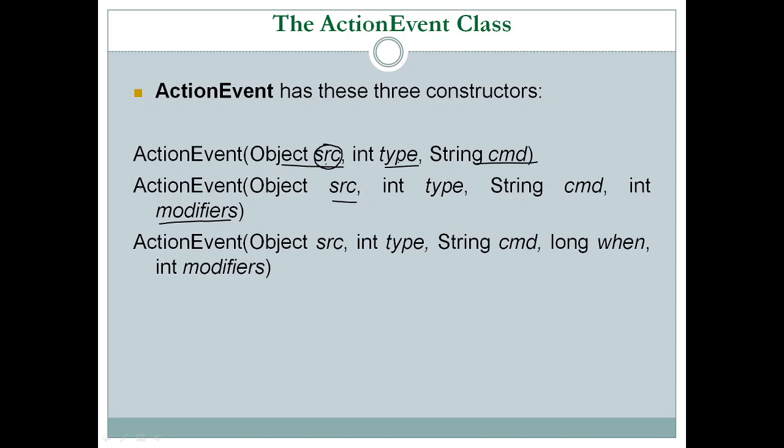Then we have a constructor which takes source, type, command and one more argument, that is when that particular event has occurred. That is, the time of an event can also be sent to the constructor while creating an object of ActionEvent by using the third constructor. Again, even this takes modifiers as one more argument.